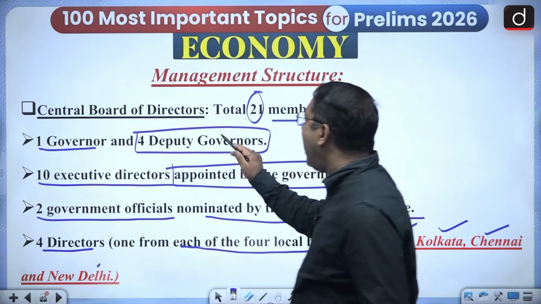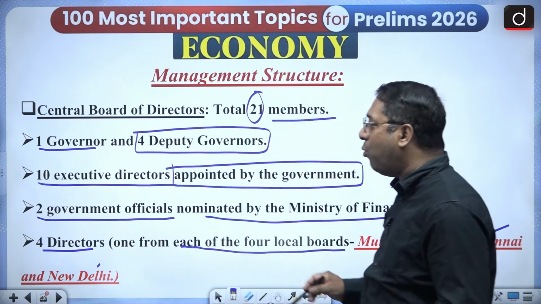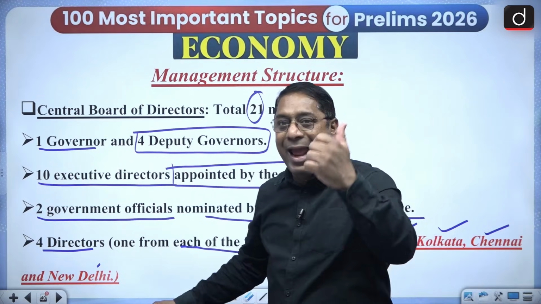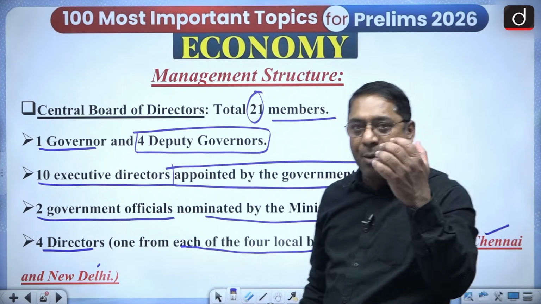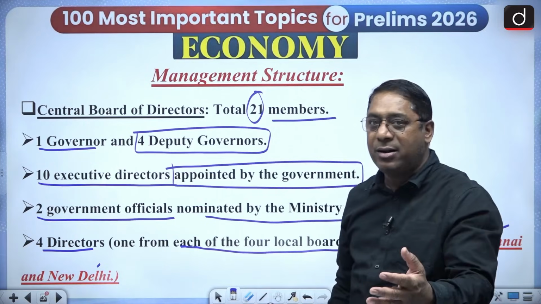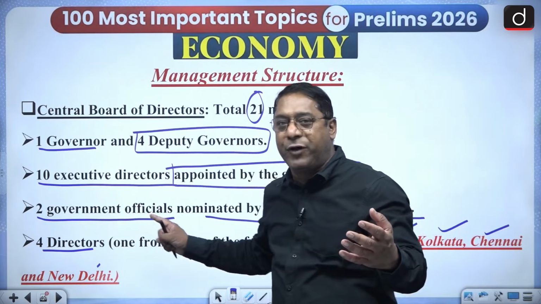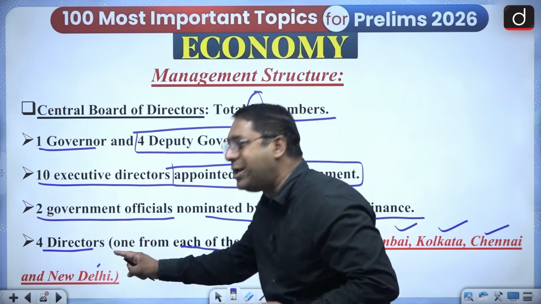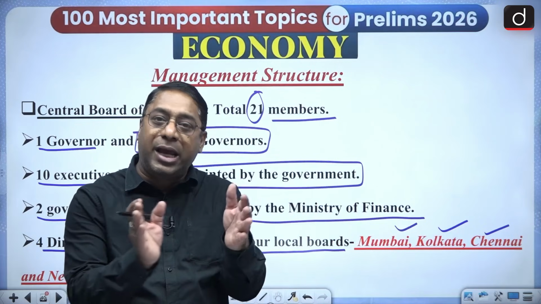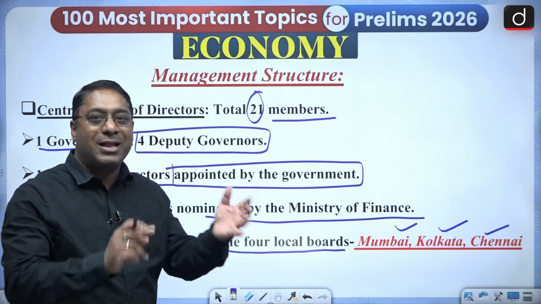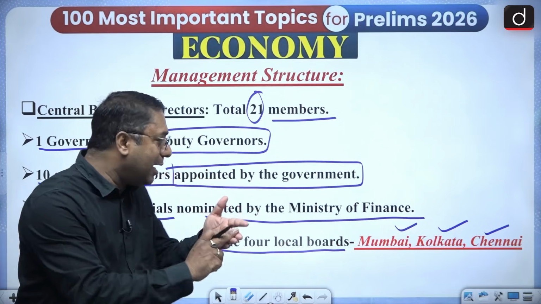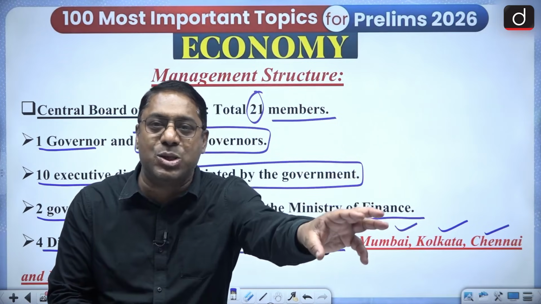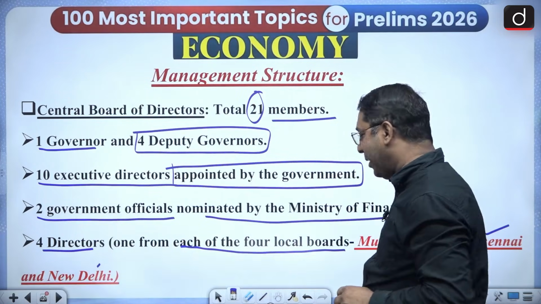So the central board of directors has 21 members: 1 governor, 4 deputy governors, 10 executive directors, 2 government officials nominated by the Ministry of Finance, and 4 directors, one from each local board. All 4 metros have a local board, and each sends 1 director, so it becomes 4 directors.